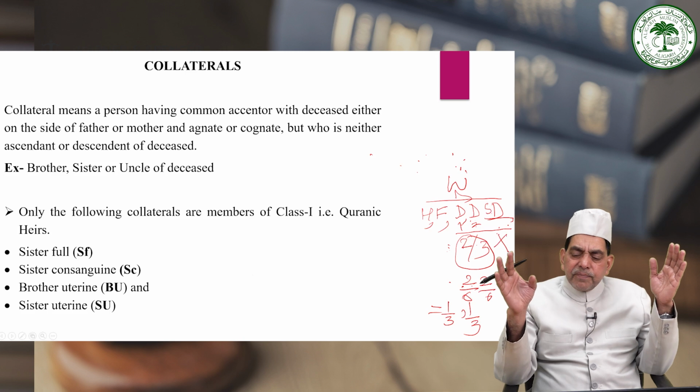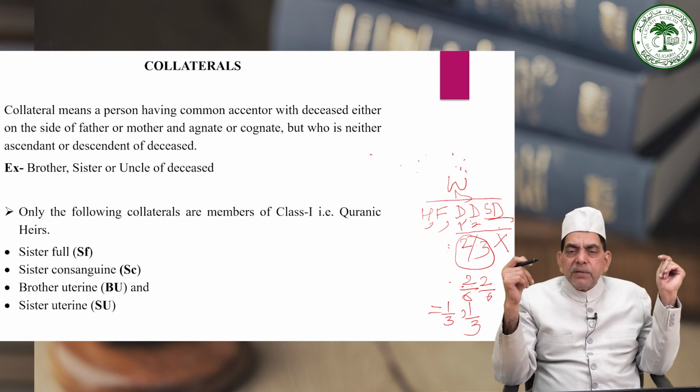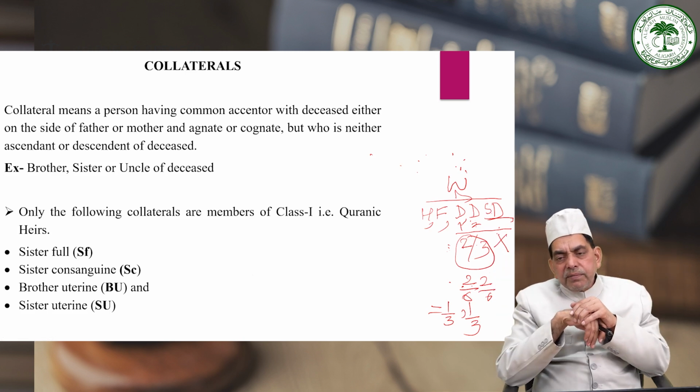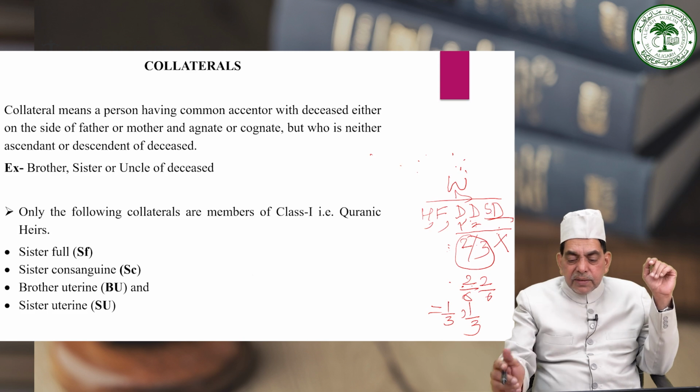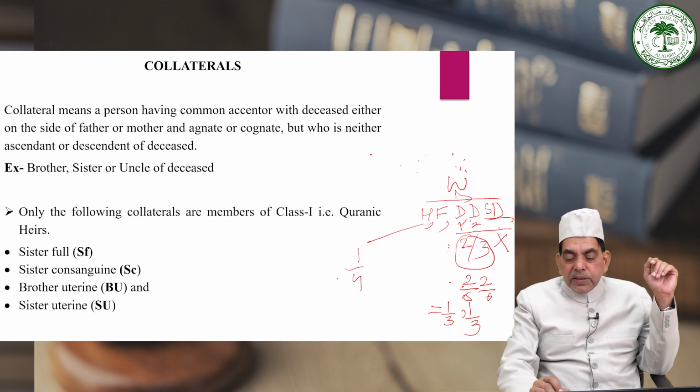And in this way, ladies and gentlemen, the share of the daughter class is determined. Now suppose, taking the same example, the husband will be entitled to the minimum share of 1 by 4 because there are children.